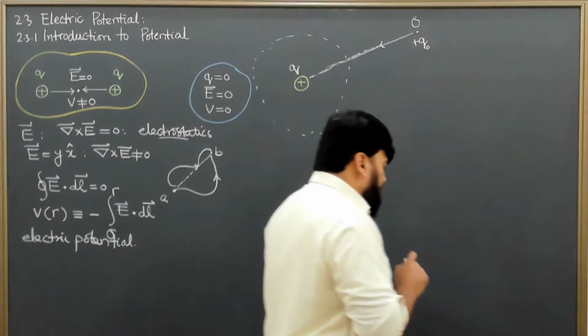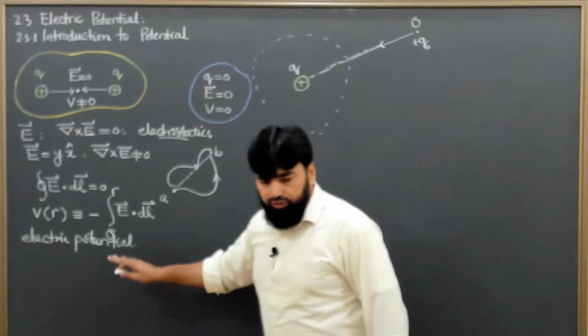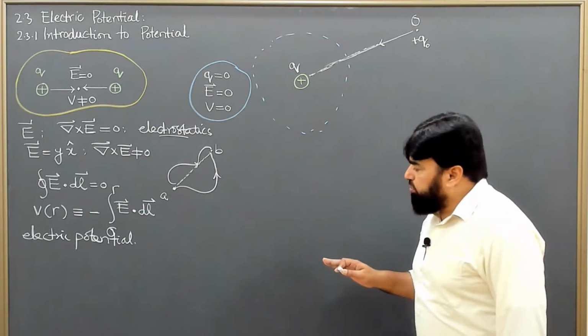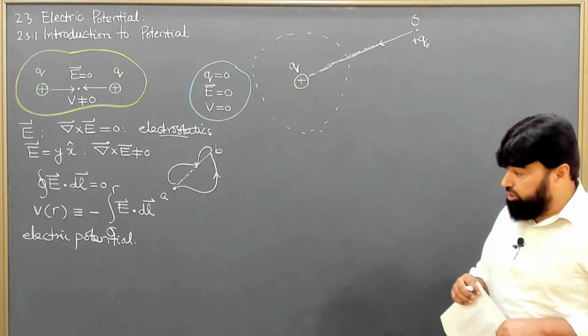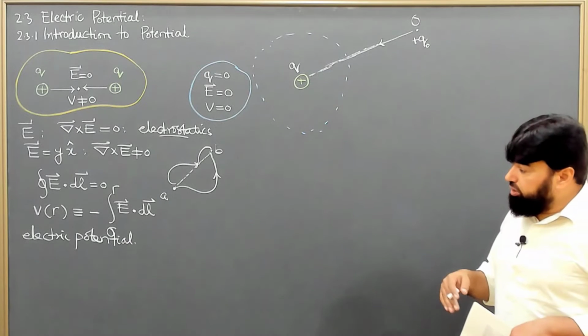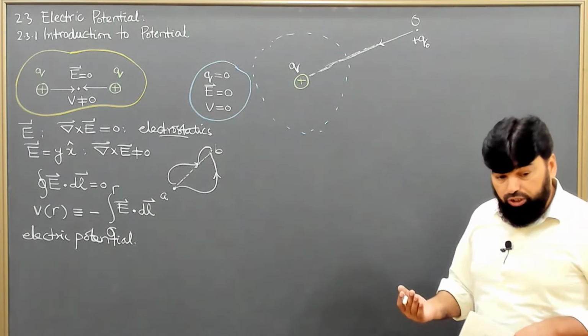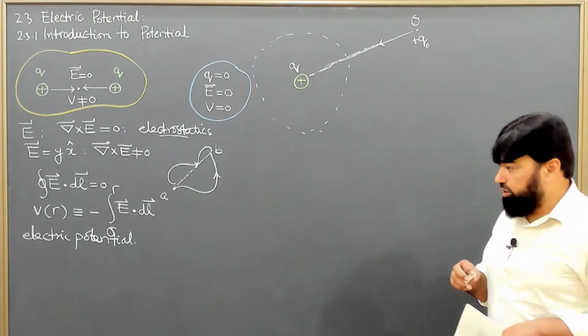Another thing to note here is that electric potential, or sometimes it is called absolute electric potential, is not a physical quantity, because physical quantity means we can measure it. The electric potential we cannot measure.